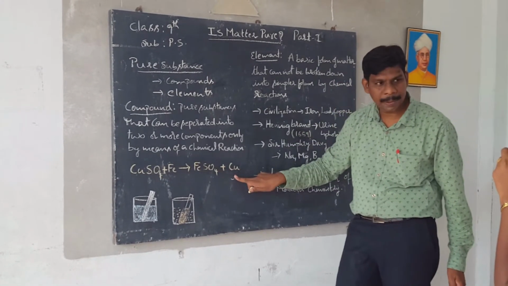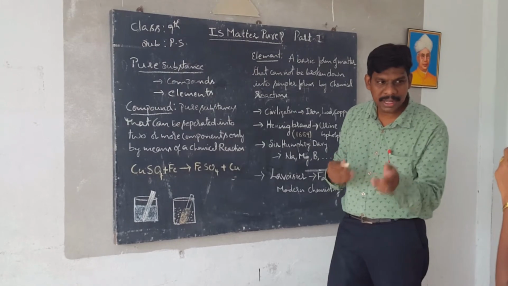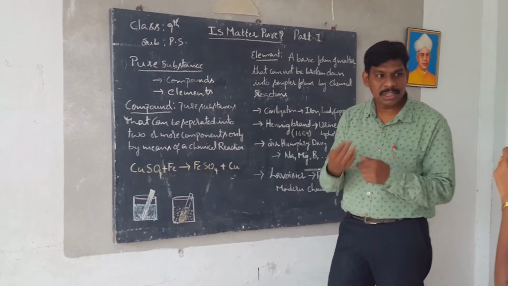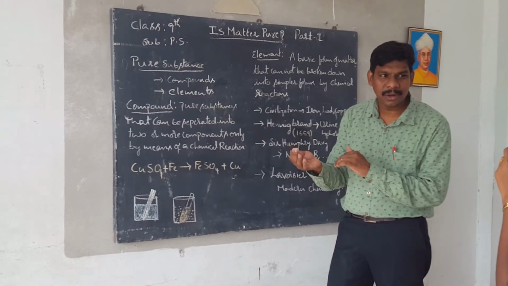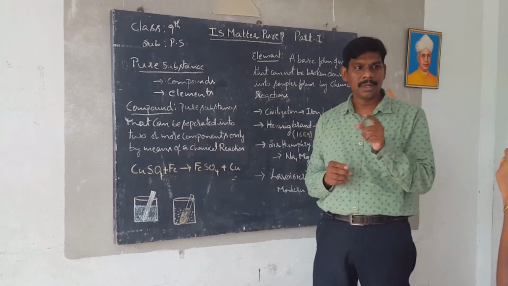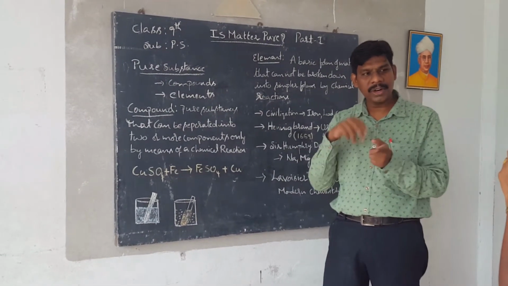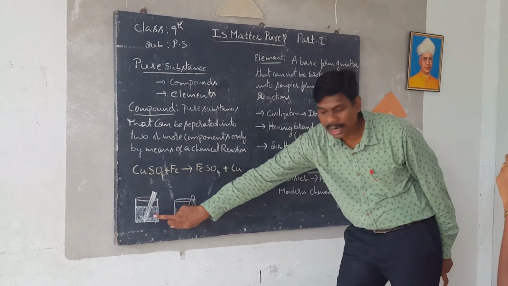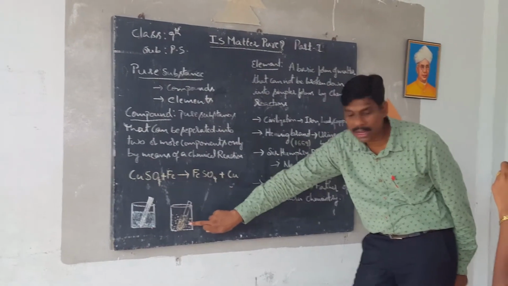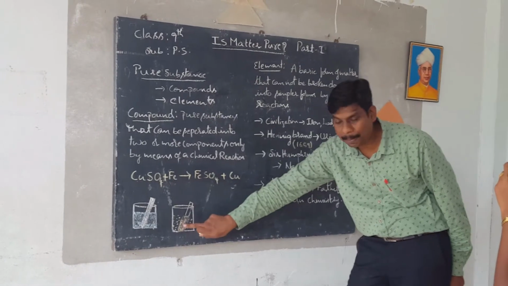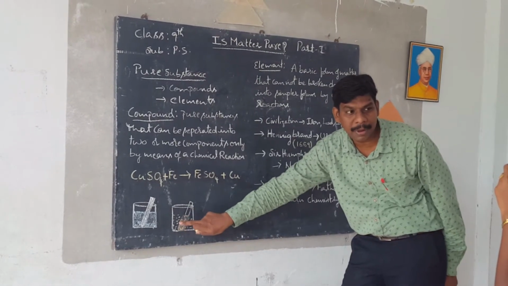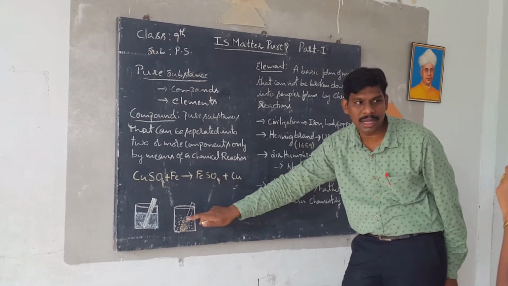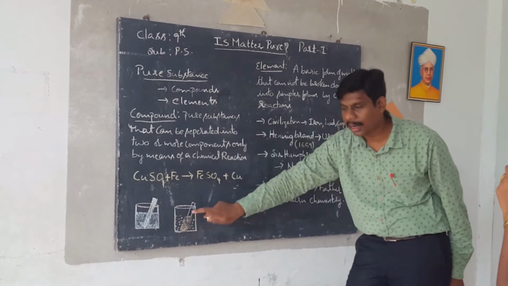What you have to observe here is, how do we say copper gets separated? We know the color of copper is brown, but the copper sulfate color is blue. See here, the blue color solution, but after the reaction we got a colorless solution. The iron strip is coated with a brown colored layer. That is nothing but copper.